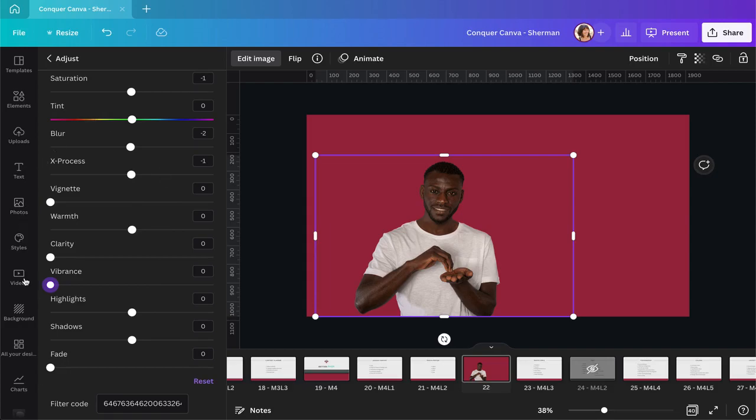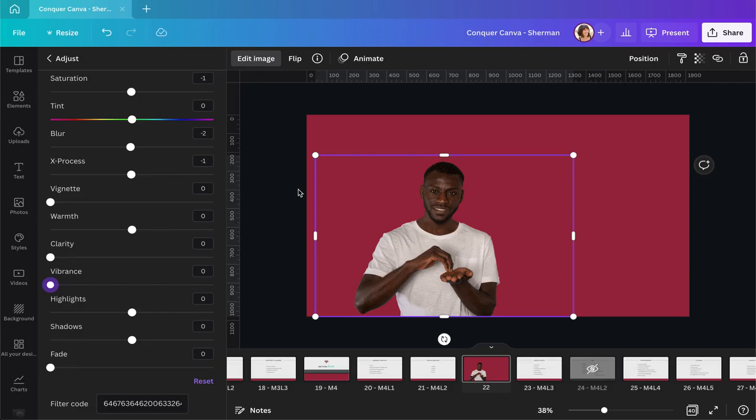If you're using a photo from the photo library, you probably don't need to enhance it, but you might want to adjust it a bit to match your brand more. For example, my brand has a very warm feel to it. There's lots of beiges and a mustard color, a dark yellow. So it's a very warm brand.